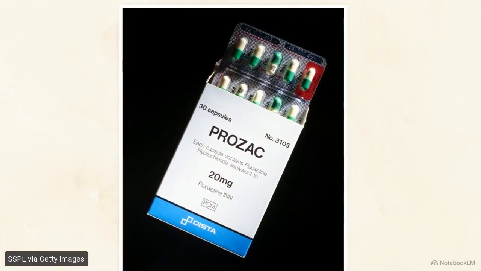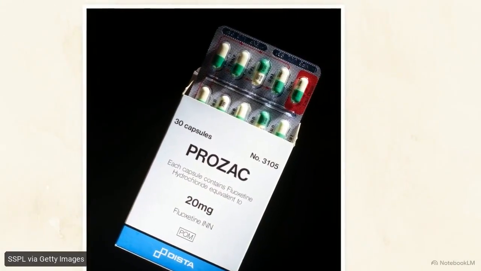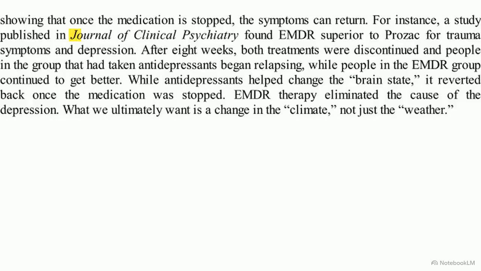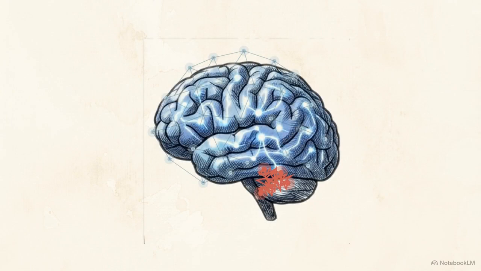We can see this in clinical evidence comparing psychopharmacology and EMDR. A study in the Journal of Clinical Psychiatry found that while antidepressants helped change the brain state, patients began relapsing once the medication stopped. The EMDR group, however, continued to improve. By addressing the memory networks directly, EMDR shifts the foundational climate of the brain.